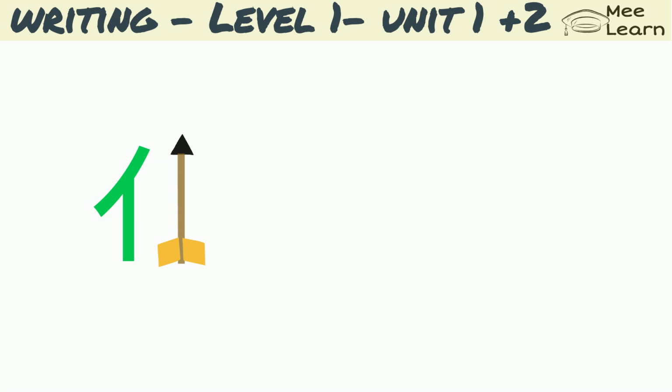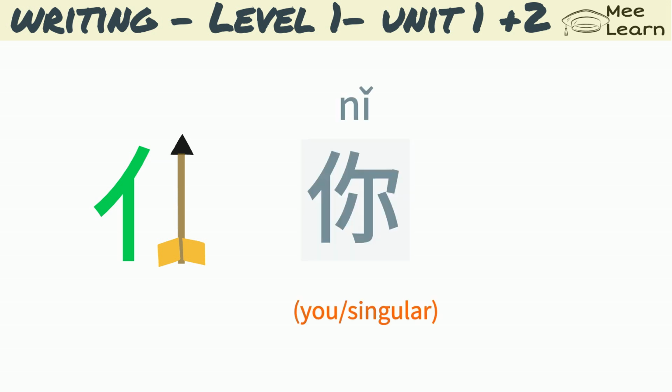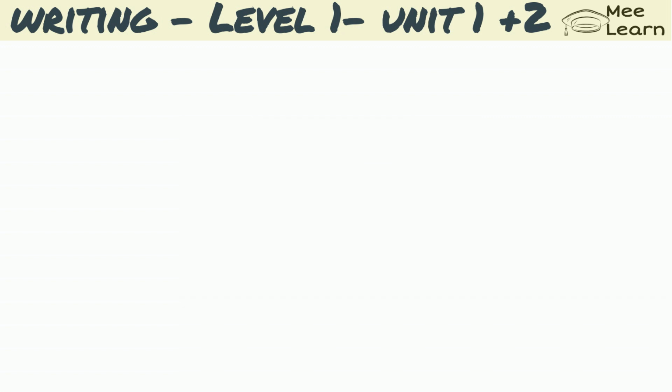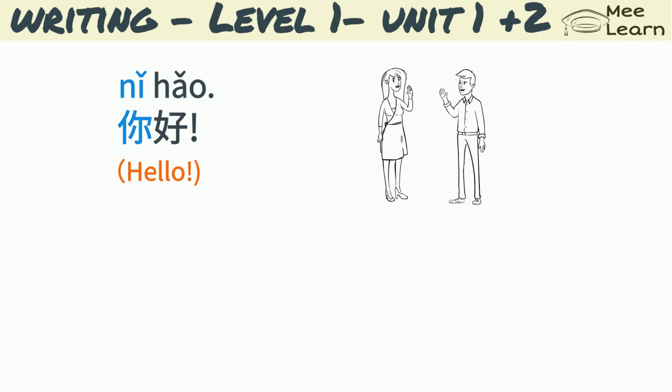This is a person using an arrow attacking enemies. This is how the word 你, which is you, came to be. This is how 你 is written stroke by stroke. You will see this word 你 in the following phrases or sentences. 你好, hello. 你是 David 吗?